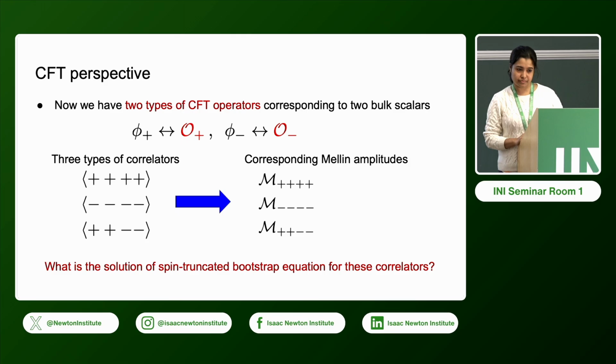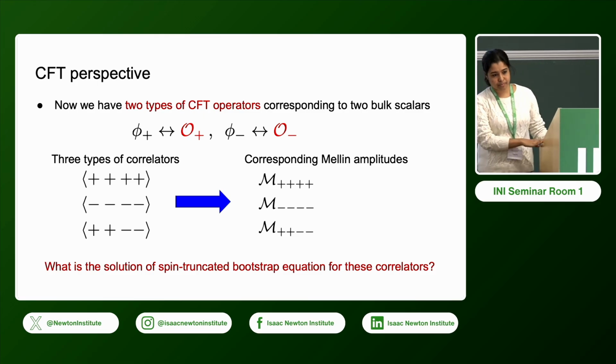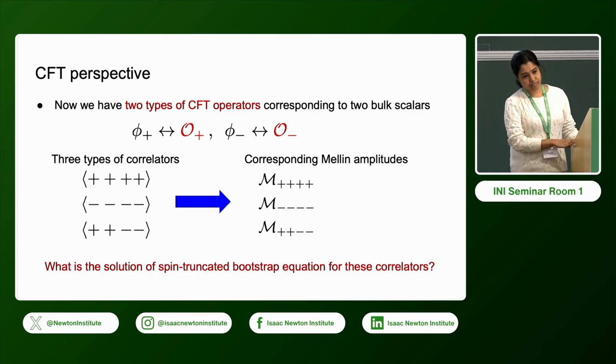One good recent example is the 2D SYK model of Stanford, Wheaton, and Jeff Lucas in the large N limit. You can define one CFT, but in this case you have an infinite number of higher spins. You cannot do a truncation from large N. So in this case, I think if you just do a spin truncation in the 2D SYK CFT, you possibly get some wrong answer in your approach.